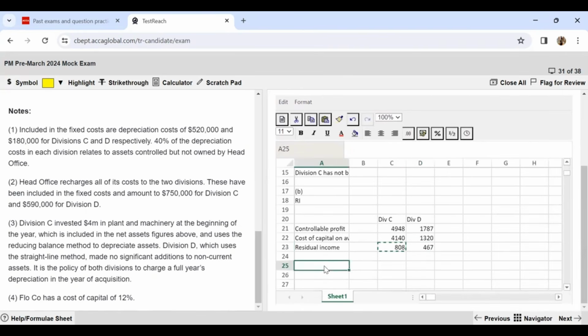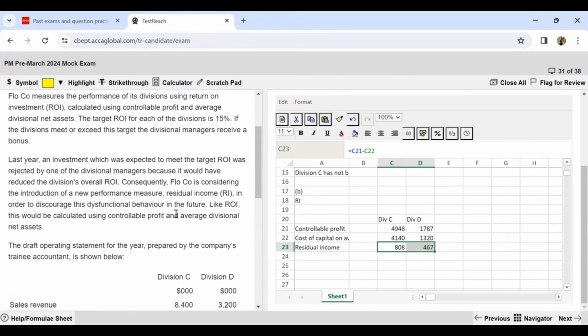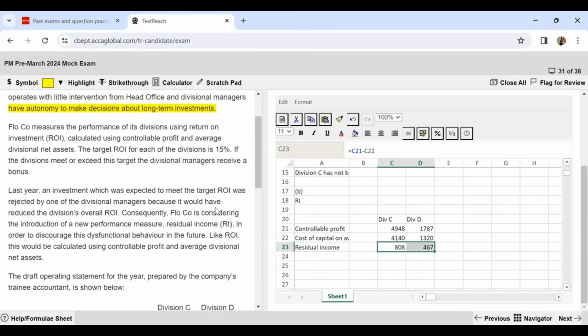So we can comment over here that using the residual income method, both of these divisions are giving us positive figures. So the managers will be given bonuses. If you see, the target ROI was 15%, but the cost of capital is only 12%.